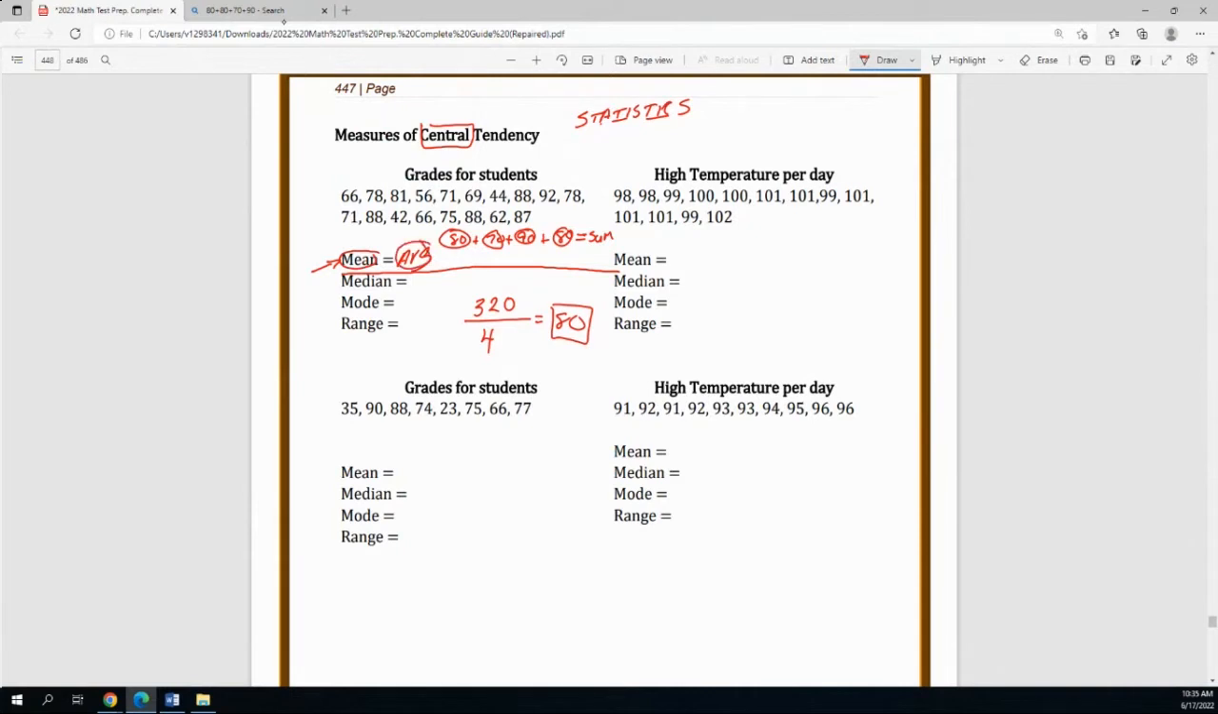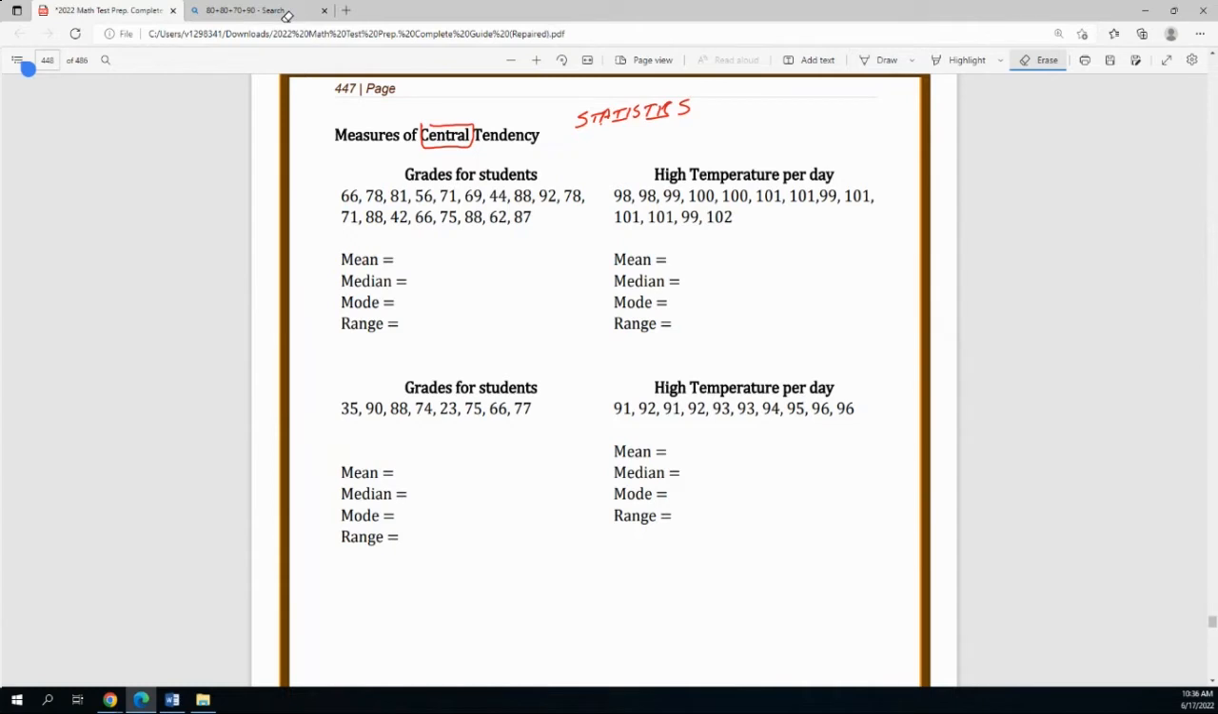This one is not most common, so we have to go with the test vocabulary, and their vocabulary is going to be the word mean. Mean means to add everything and divide by how many you added. They're not going to tell you how to do it. They're just going to assume that you understand how to calculate mean. Now, let's move to the next.